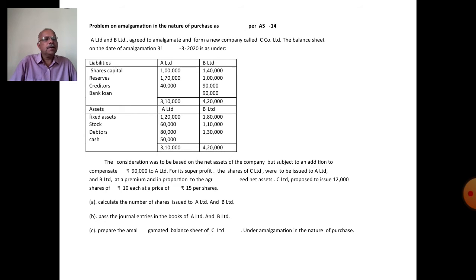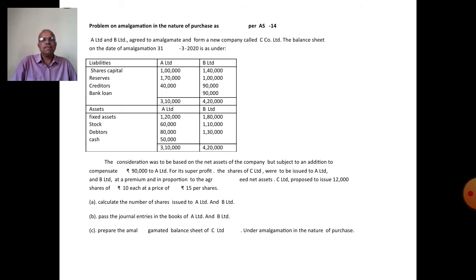Then C: prepare the amalgamated balance sheet of C Limited, that is, after the closing entries, in the books of the purchasing company, C Limited, under amalgamation in the nature of purchase.